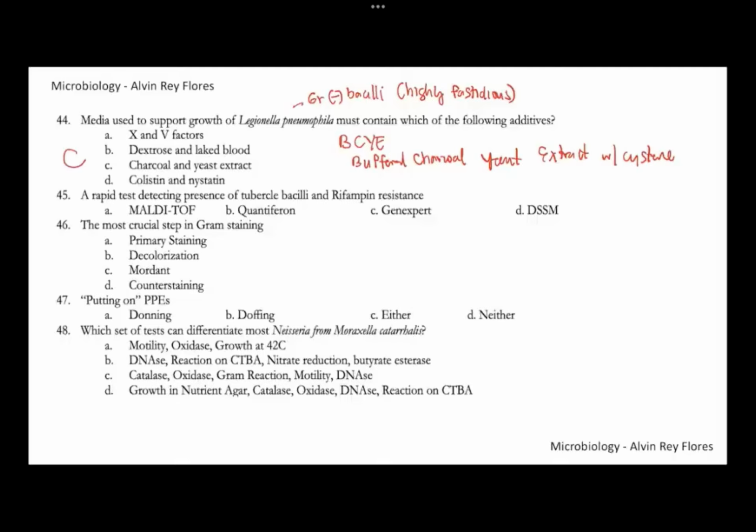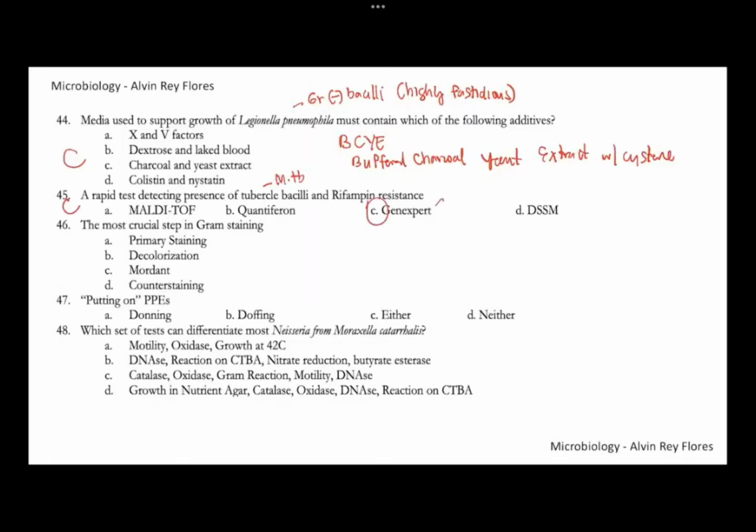Number 45, what's a rapid test that we can do to determine the presence of tubercle bacilli, that is Mycobacterium tuberculosis, and also determine if the isolate is resistant to rifampin, which is a first-line drug for TB? So what is this rapid test? This rapid test is actually a molecular test. The best answer here for number 45 is letter C, GeneXpert.